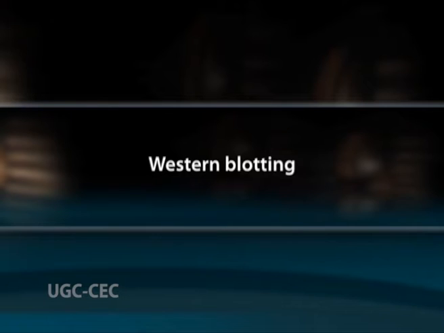Coming to the third blotting technique, the western blotting method, which is used to detect a particular protein in a mixture. The procedure of western blot is also similar to southern blotting. The only difference is the probe used here is not DNA or RNA, but antibodies. The technique is therefore also called immunoblotting.